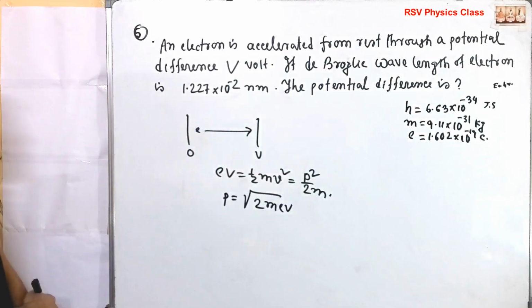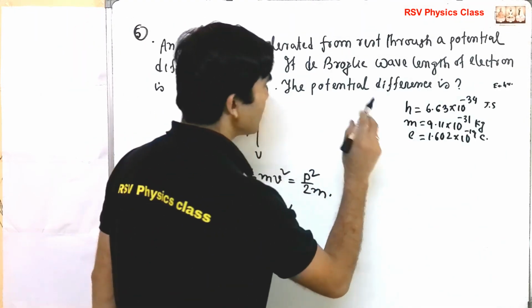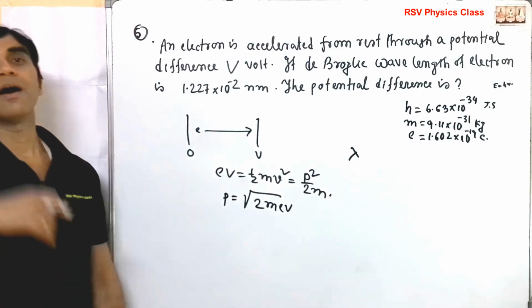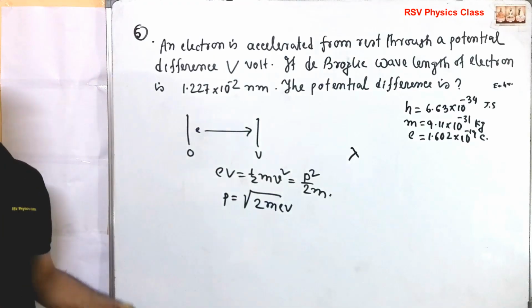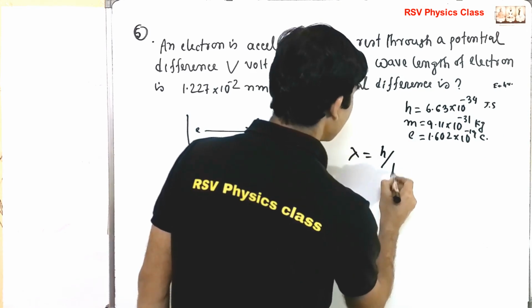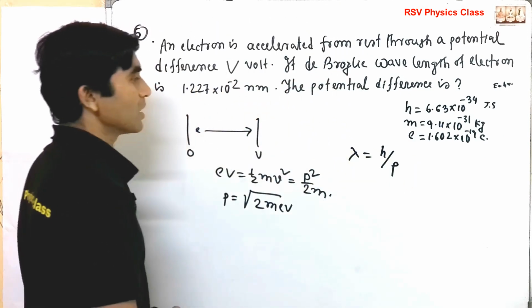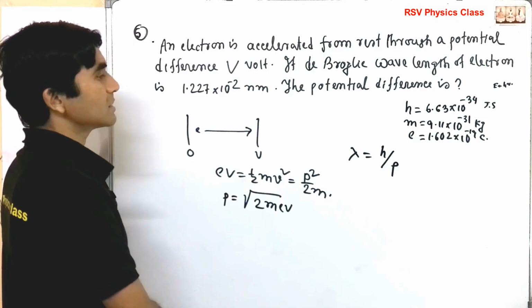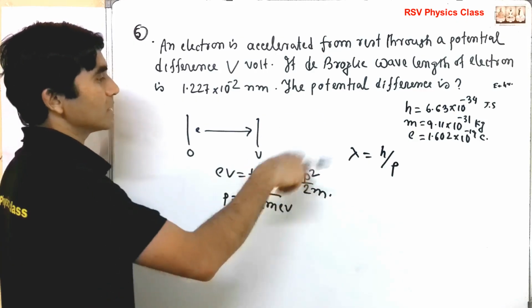So from de Broglie's hypothesis, every particle has a wave nature as well as its particle nature. So lambda equal to h by p. So if the particle's mass is more, then its wavelength is shorter.